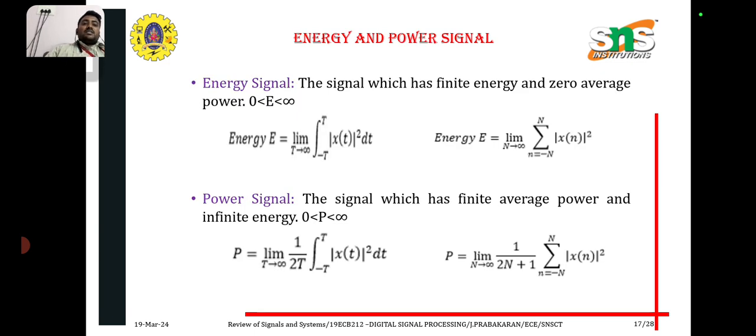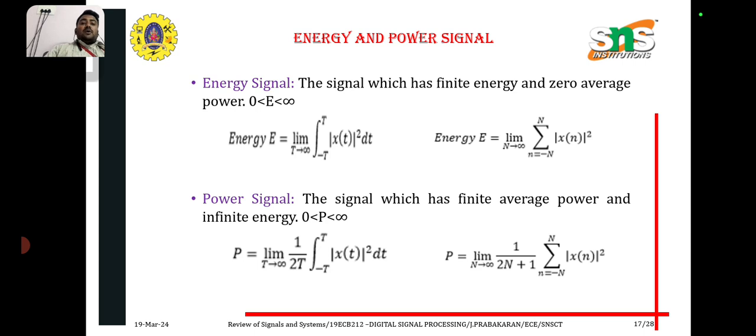Okay, next is energy signal and power signal. A signal which has finite energy and zero average power is called energy signal. The formula for energy signal is E equal to limit N tends to infinity, summation n equal to minus N to plus N, modulus of x of n whole square.